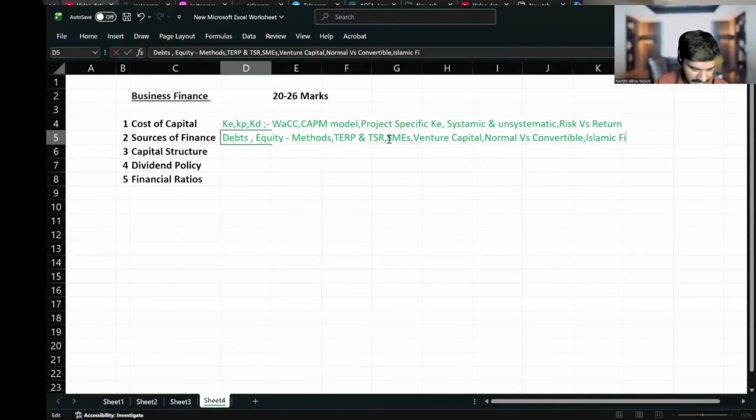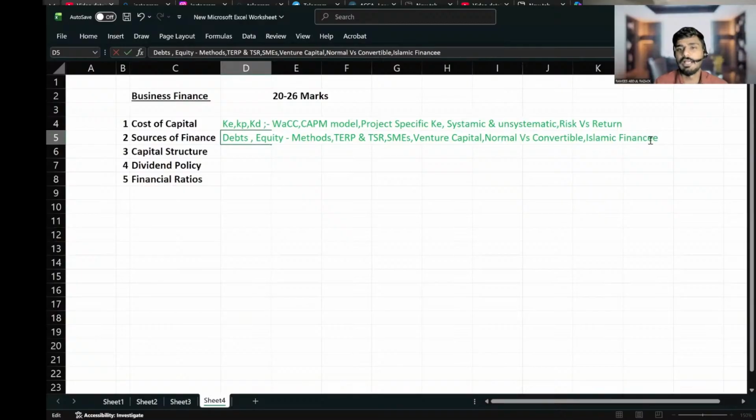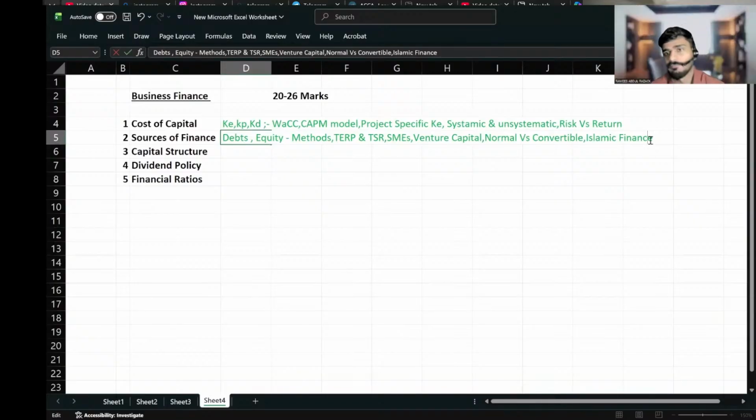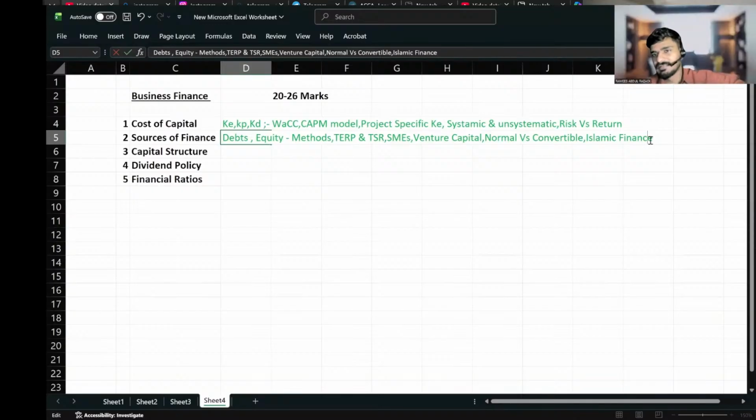So what do you mean by the term Islamic finance? Islamic finance is based on Muslim Sharia law and also on the Quran. Okay. So Islamic finance's motive is to not earn interest. Not the motive, actually. In the religion Islam, interest is prohibited. What do you call interest in Arabic? Riba. Interest is called riba. Riba is prohibited in Islam. So we have to consider that interest has to be prohibited if you are going for Islamic finance.